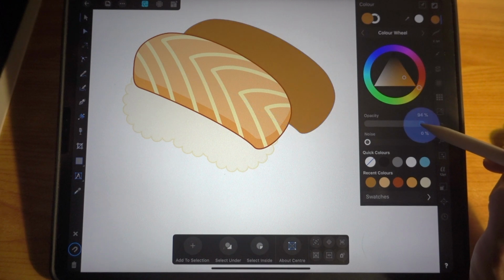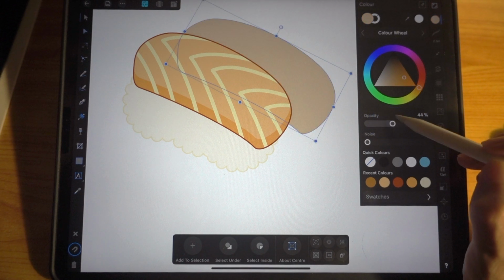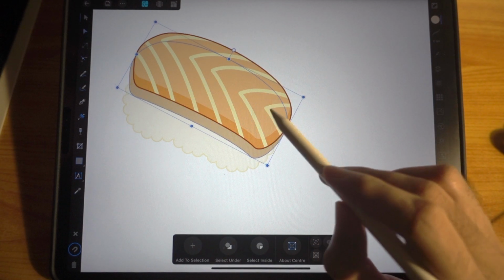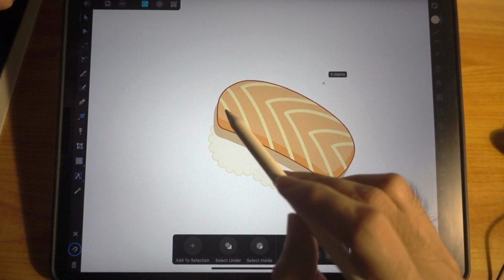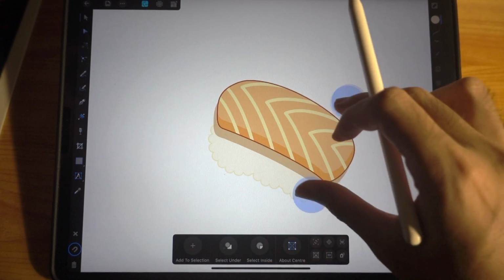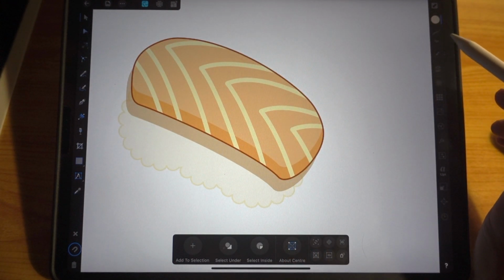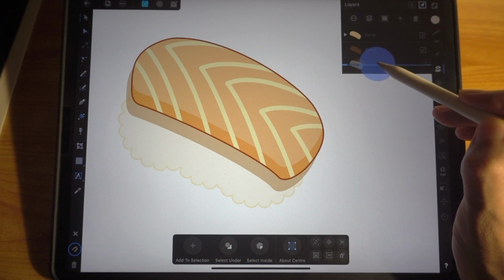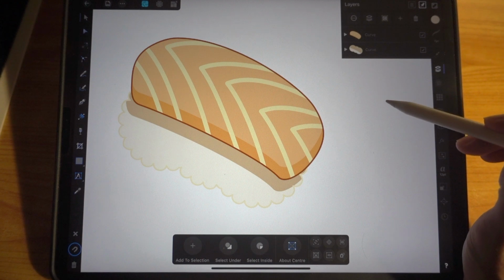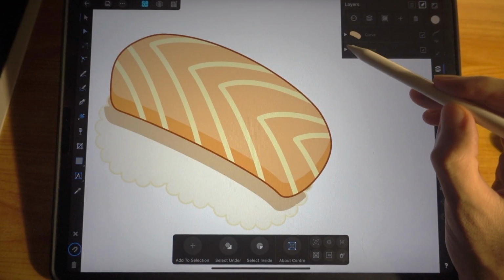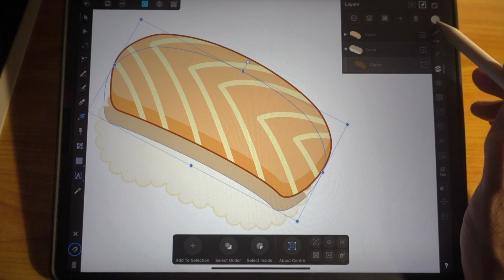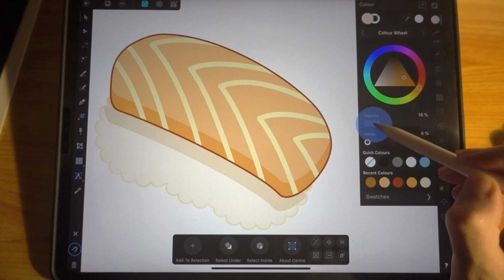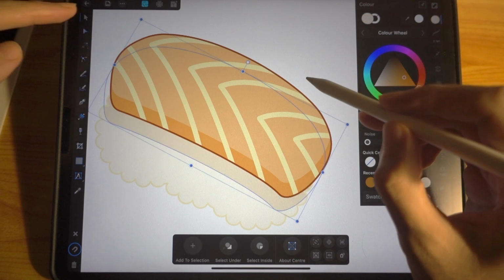Okay, you see this? There is this opacity option I can have. So I'll have that, and guess where I'm gonna put it? I'm gonna put it down here. But as you can see, it doesn't look nice, right? Because it's jutting out. So what we're going to do is we're going to add this into the rice layer. Tap this, this is our shadow, and drag it here in the middle of this layer, and that's it. See that? It's beautiful. I think I'm going to make the opacity lighter, and change it.